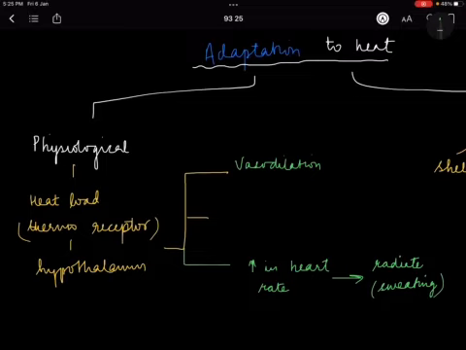So both things, increase in the heart rate and vasodilation, cause increase in the blood flow to the peripheral regions. We have talked about this. So basically only these things are happening.